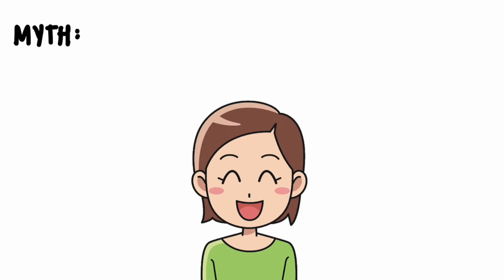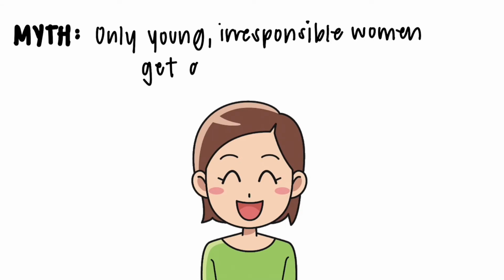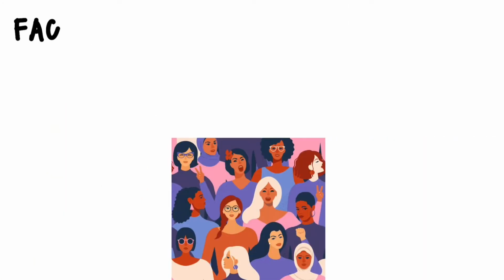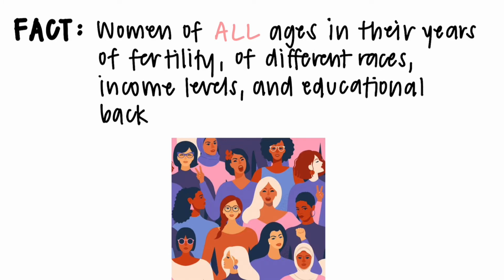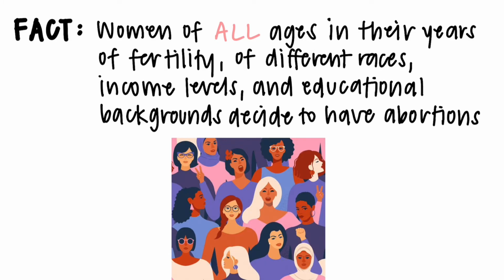Lastly, it is still a stigma that women who get abortions are young people or are irresponsible. Women of all ages in their fertile years, race, income level, and education have decided to have abortions throughout the years for many different and similar reasons. There are numerous reasons a woman could choose an abortion, including sexual assault, being financially or mentally unprepared, or having an abusive partner. It is important for us to realize that having an abortion is not an easy decision and does need a lot of consideration.